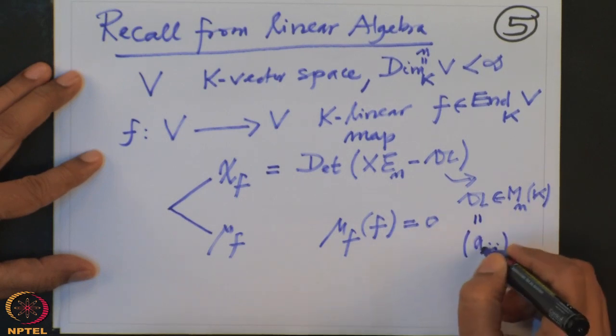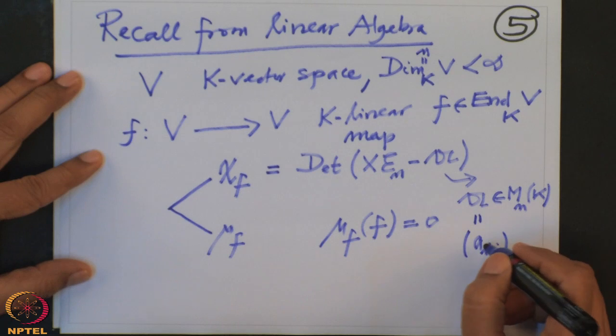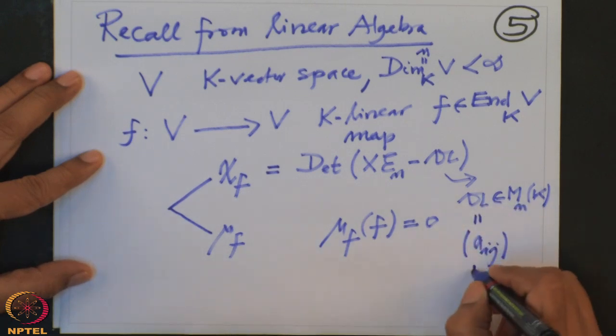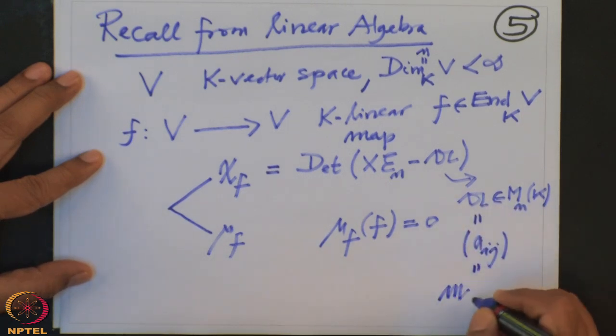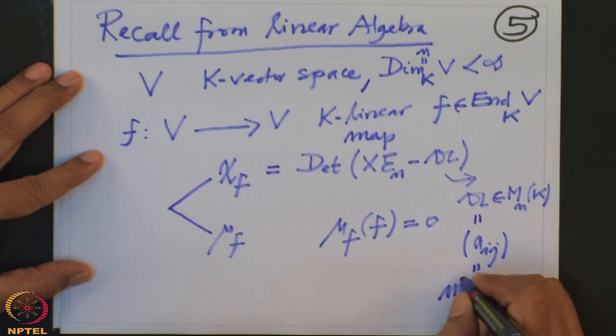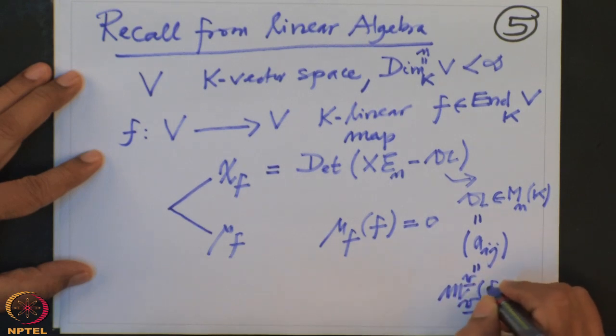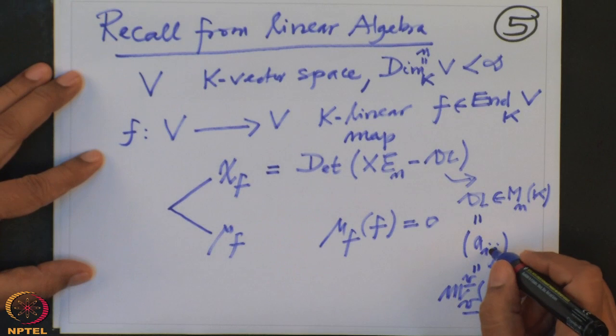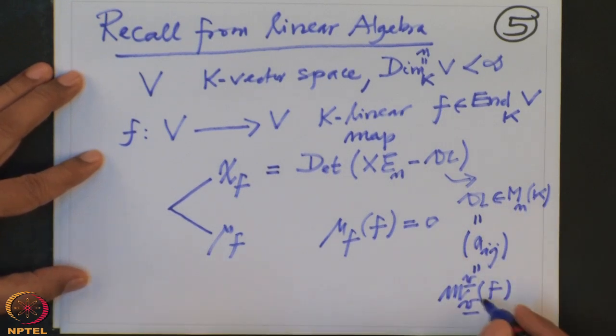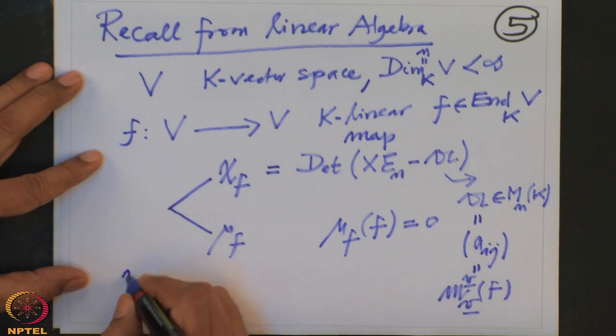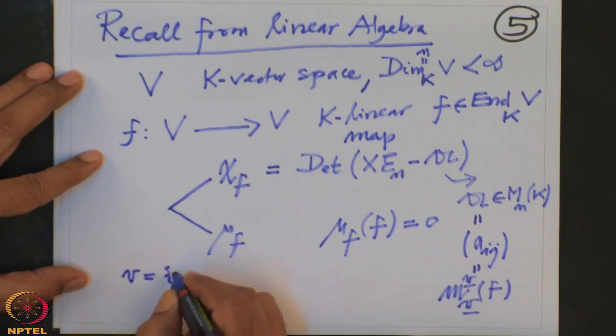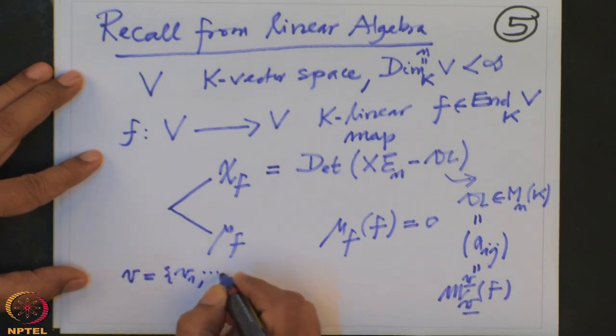These entries are determined by the matrix of F with respect to some fixed basis of V. Just for the sake of recall, how are they defined? V has precisely n elements in a basis because the dimension of V is n.